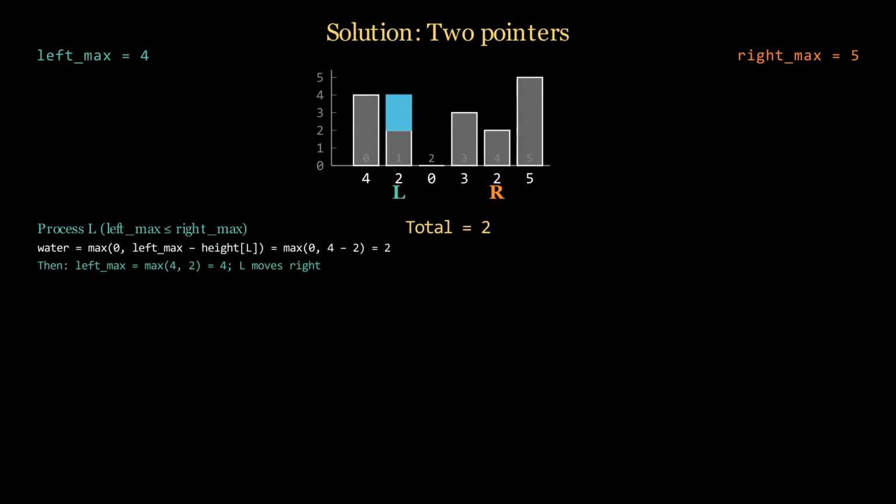Left max is less than or equal to right max, so we process the left side. At index 1 height is 2. Water is left max minus height, 4 minus 2 equals 2. We add it, total is now 2. We have finished this index, so we move L 1 step right.